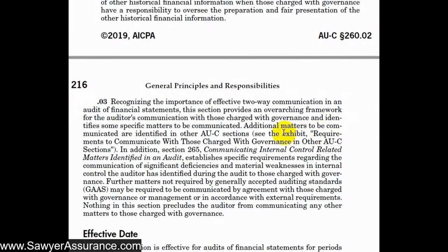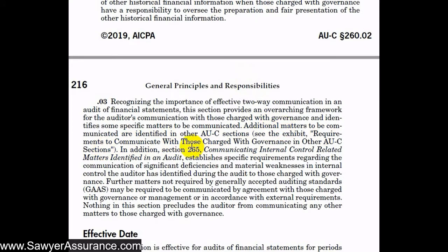As we mentioned at the beginning of this video, there are additional matters to communicate to those charged with governance that are referenced in other AUC sections. We'll get down to the exhibit of requirements to communicate with those charged with governance in other AUC sections, and we can go to that a little later if we want to. As we mentioned, there are other AUC sections that address our responsibilities to communicate with those charged with governance, and this exhibit explains a few of those situations. We will see those in other videos as well when we're going through the other AUC sections.